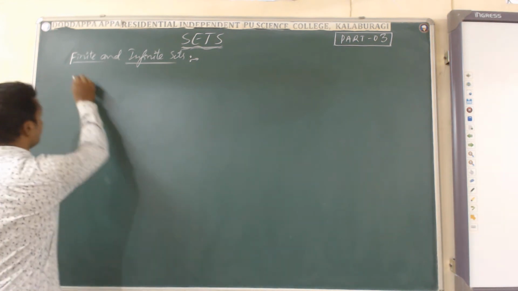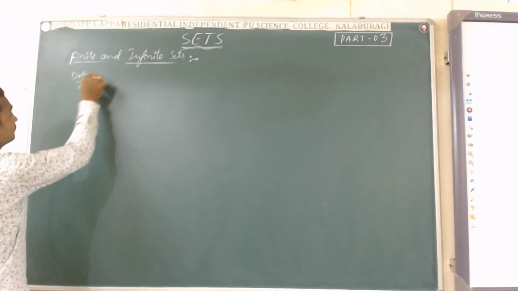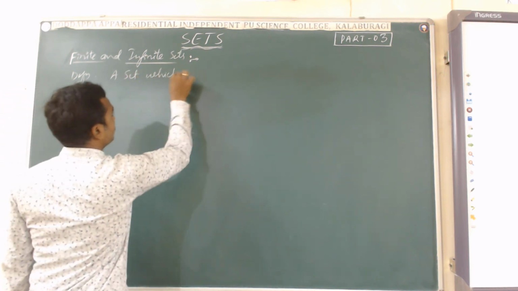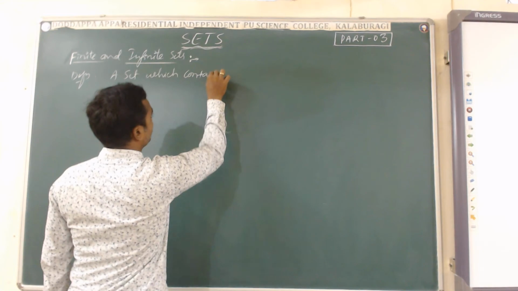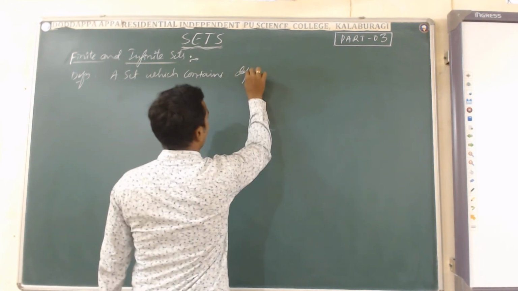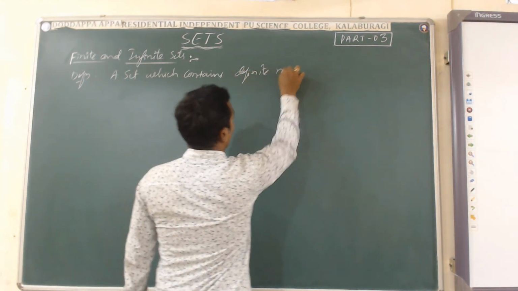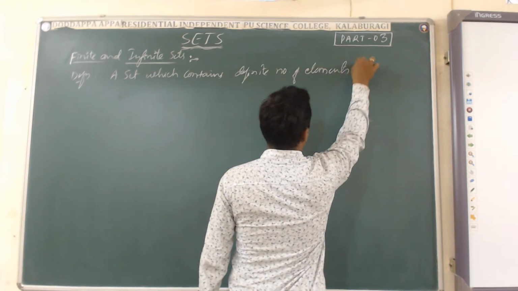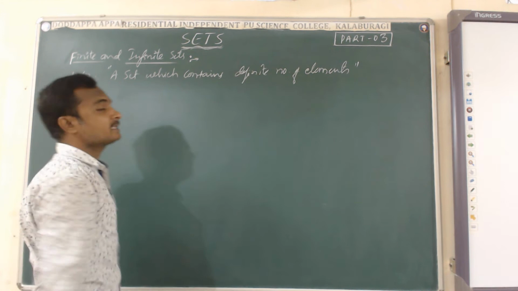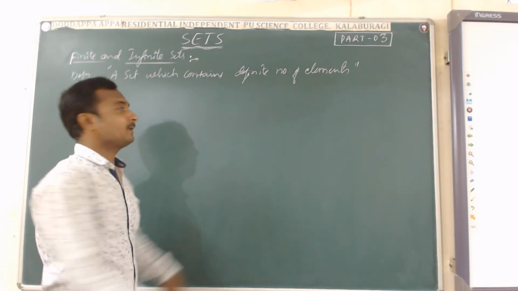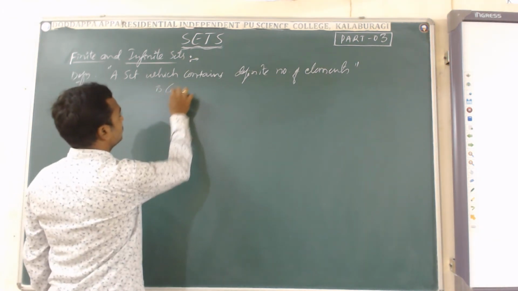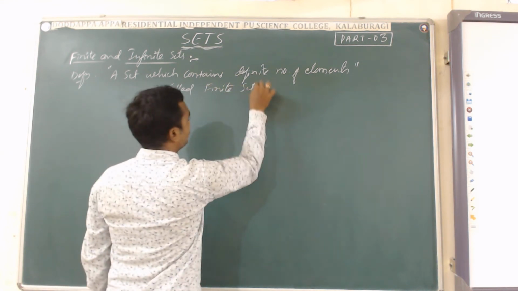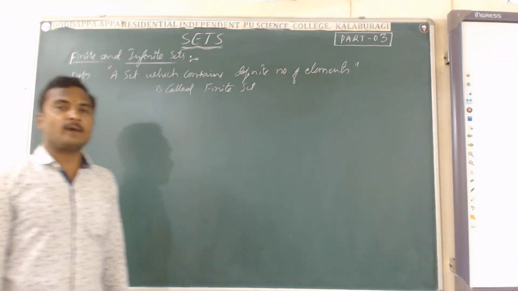Okay, so let's see the definition. A set which contains a definite number of elements is called a finite set.